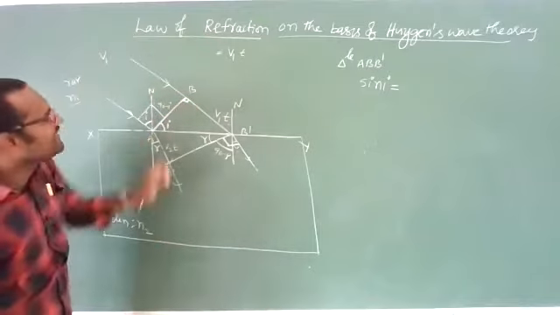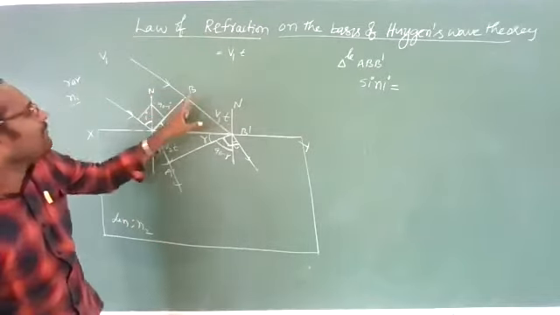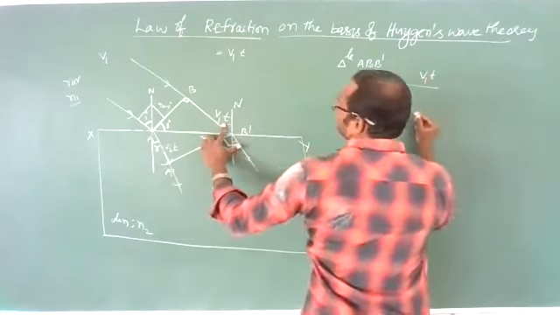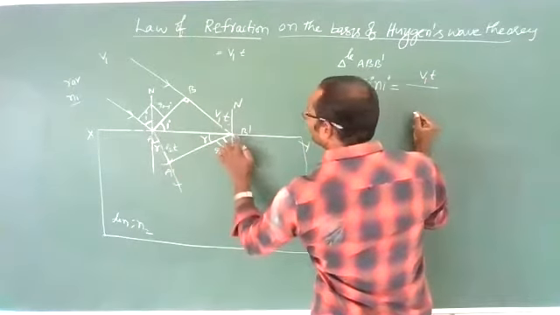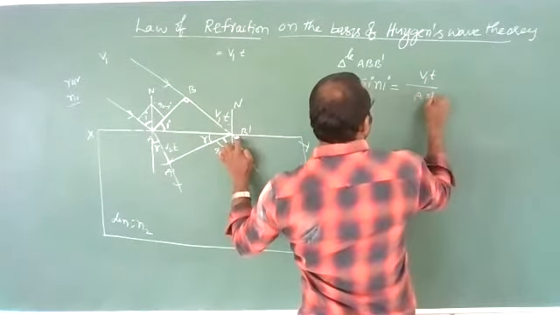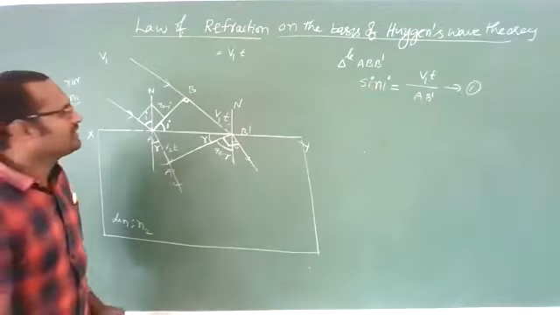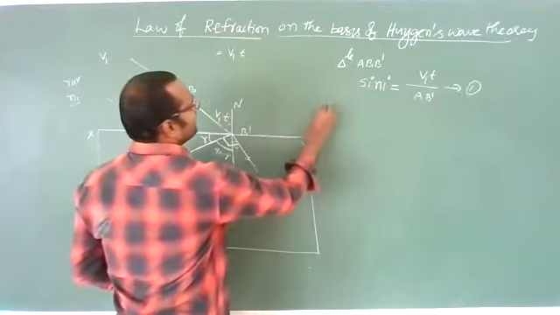We know sin i is equal to the opposite side upon the hypotenuse. The opposite side is v1 t, and the hypotenuse is A B dash. So sin i equals v1 t upon A B dash. Take this as equation number 1. Clear?